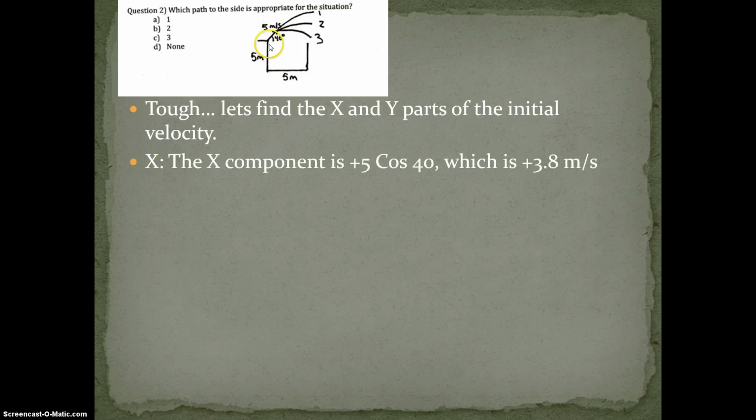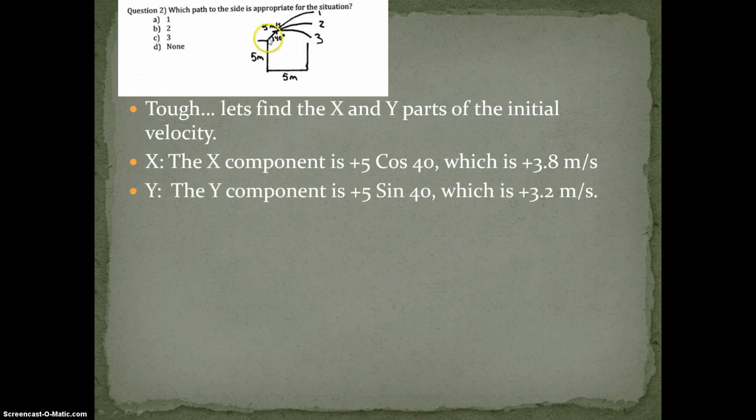For the x, which is this part right here, if you drew a picture, which you should have, you would eventually find it to be 5 cosine 40, which in degree mode is around 3.8 meters per second. Do the same for the y. When you've drawn the triangle, the y is going to be the opposite, that means sine. You're going to find the y part of this 5 is 5 sine 40, which is 3.2 meters per second positive. It's going up.